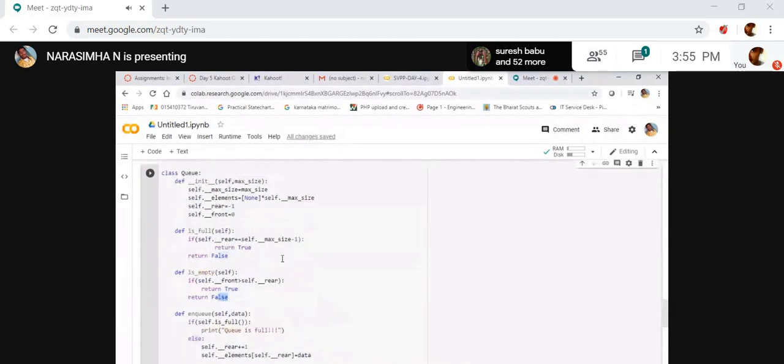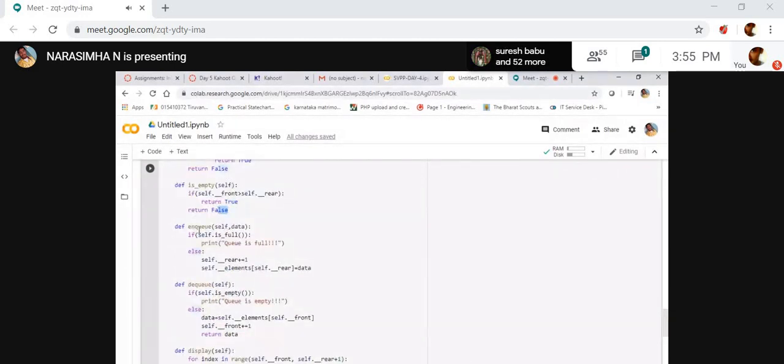Okay. Enqueue. While inserting data to the queue, first it has to check whether the queue is full or not. If the queue is full, then it prints queue is full. Why? Because you are inserting data, right? Else, rear is rear plus 1. You are just incrementing by 1, and then it appends the data. It appends the data elements to elements of rear. Clear? The actual data we are appending to elements of rear.